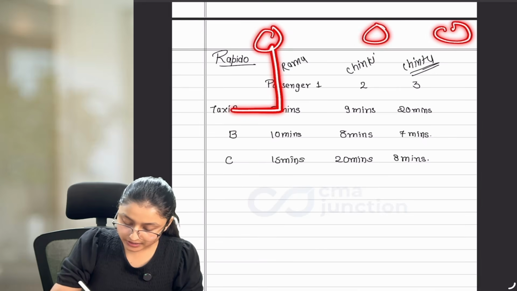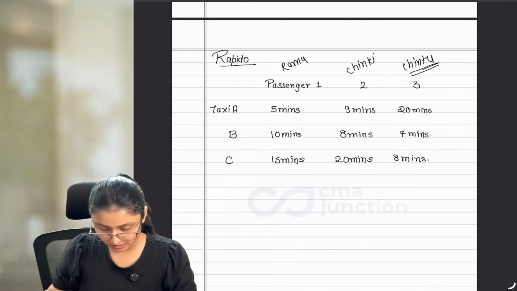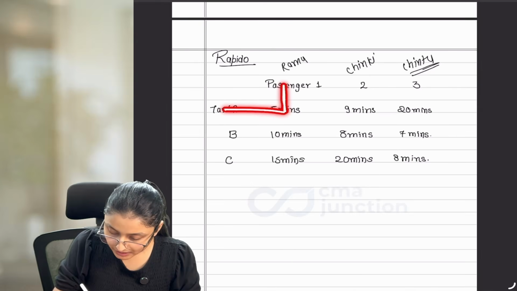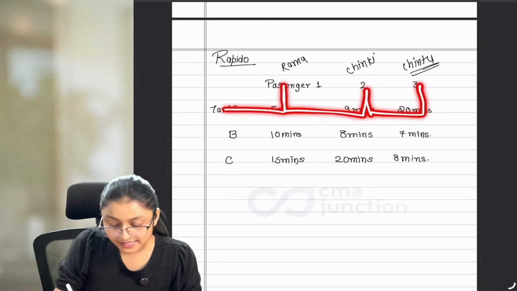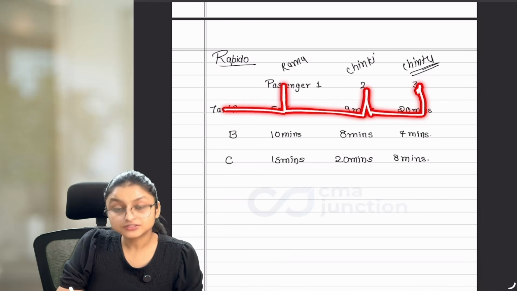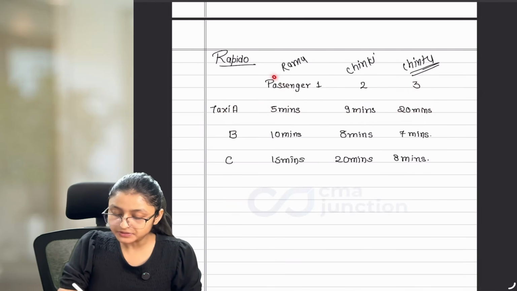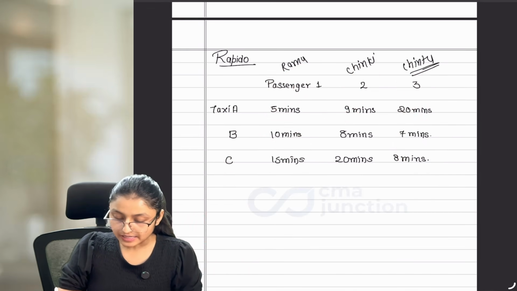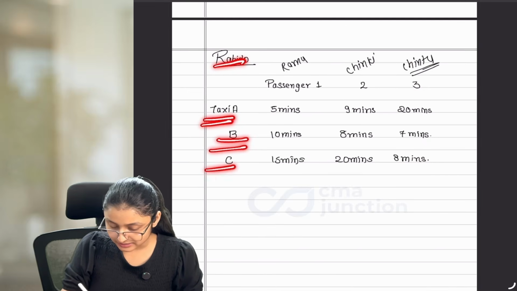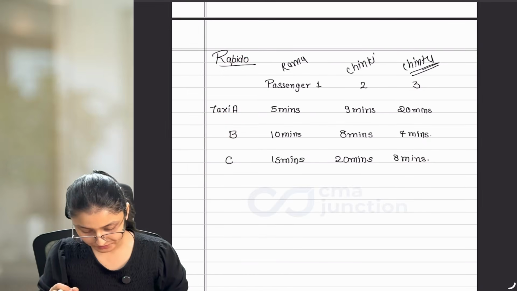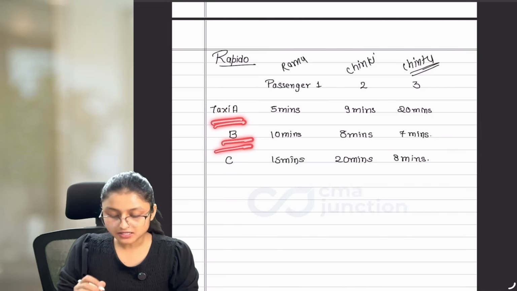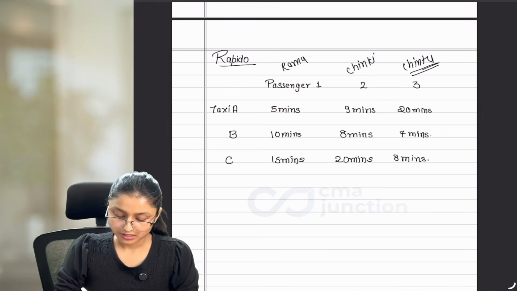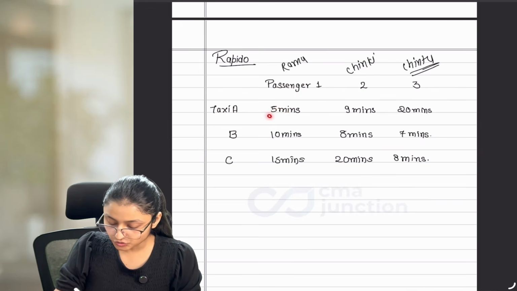So whenever they are booking a taxi, they are booking specifically for themselves, right? And if that is the case, can it happen that this taxi can take Ramu, Chinky, Chintu together and take them to their destinations? Answer is no. This will not happen. It can also happen that Ramu, Chinky and Chintu are going to very different places. That is why Rapido has to assign separate taxis for each customer. But these taxis are somewhat far from the customers and the time to travel to the customer is given to us. If taxi A travels to Ramu, then it is going to take 5 minutes.